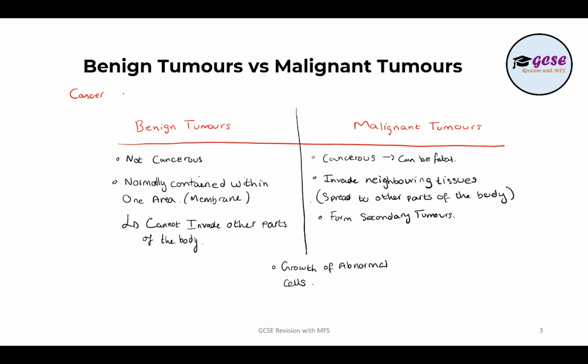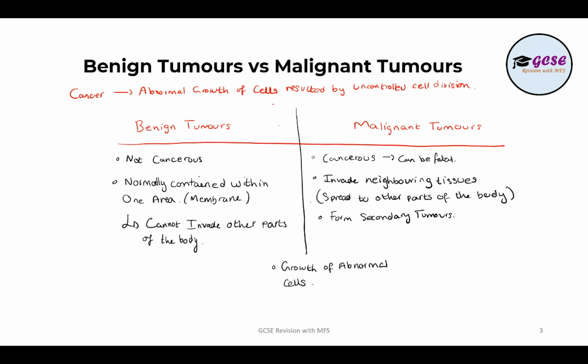So cancer: the abnormal growth of cells resulting from uncontrolled cell division. Okay, that's your definition for cancer.